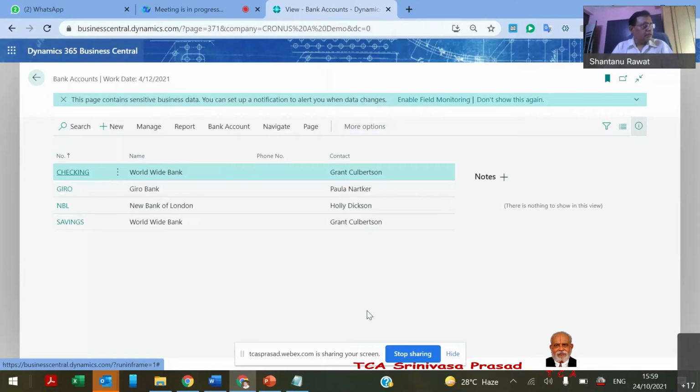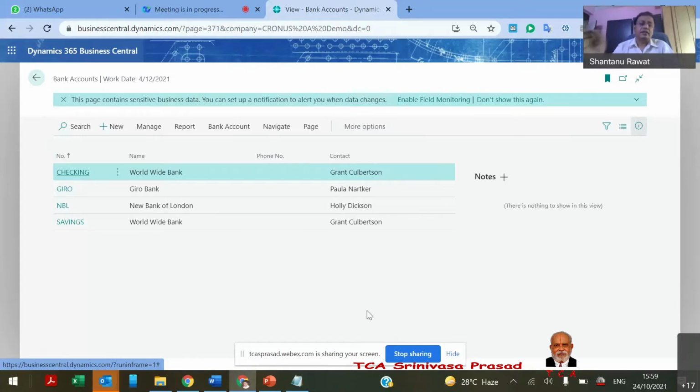Six years before, we did an implementation in Finland. There, there is rarely a concept of bank reconciliation. In Finland there are two banks, Nordea Bank and Deutsche Bank, and one single company provides services for both, and they provide an API. We are not importing the bank statement; there is no concept of a bank statement.